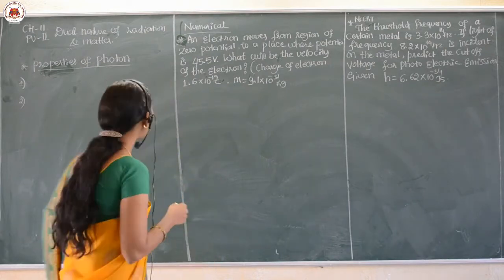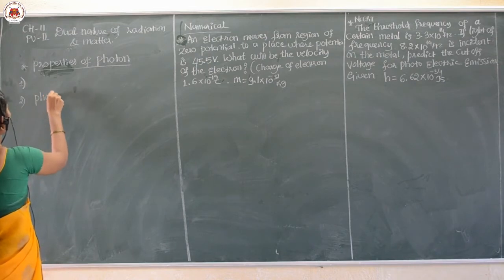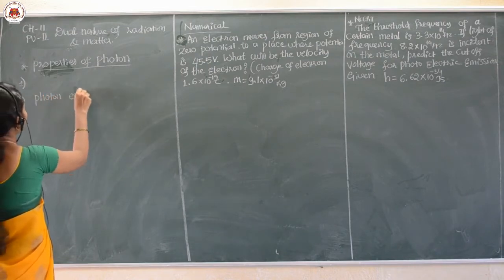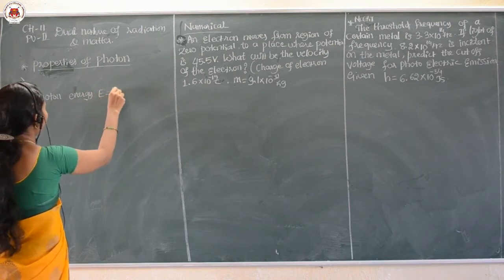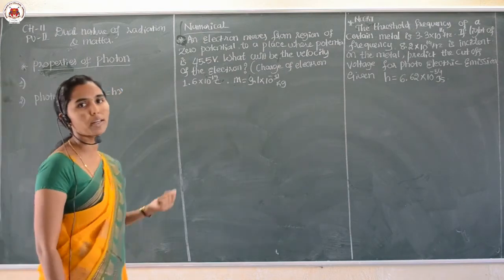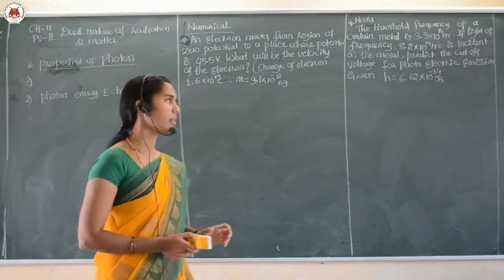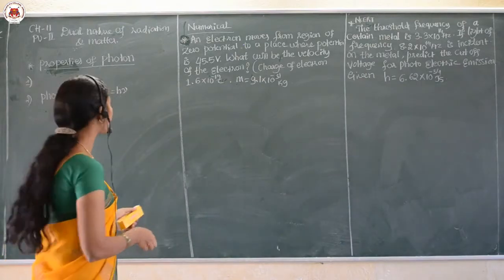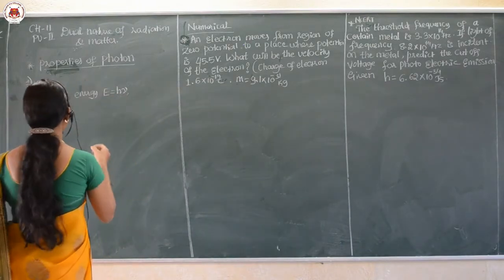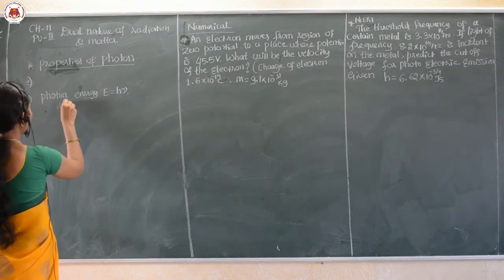The second property is, every photon is associated with energy and momentum. Every photon has the energy E is equal to h nu, and this is also related with the momentum.